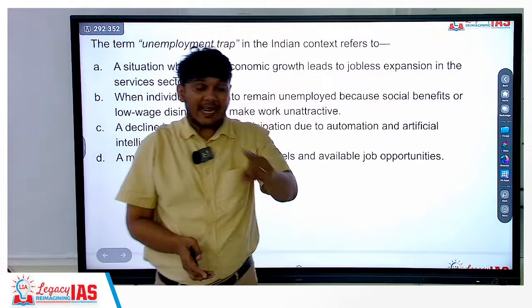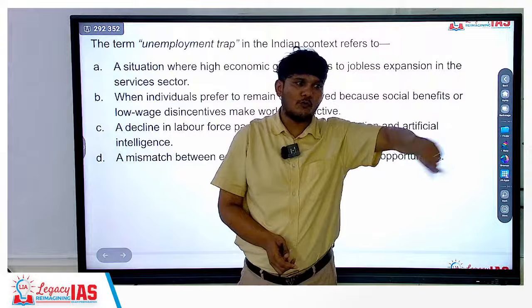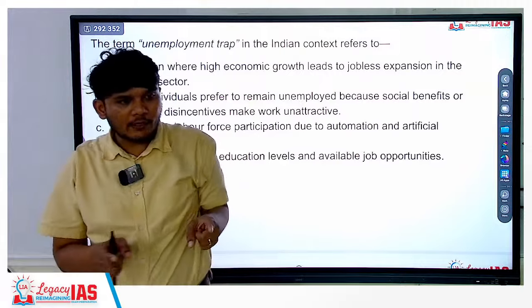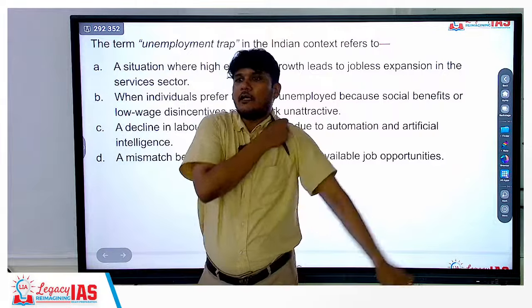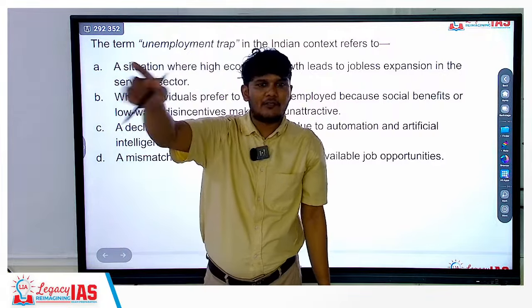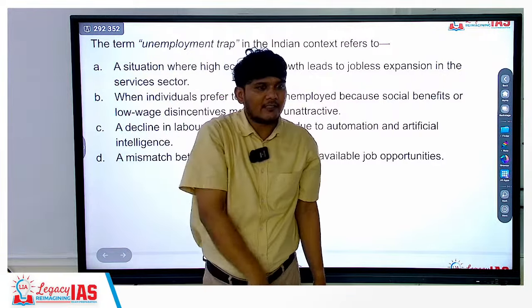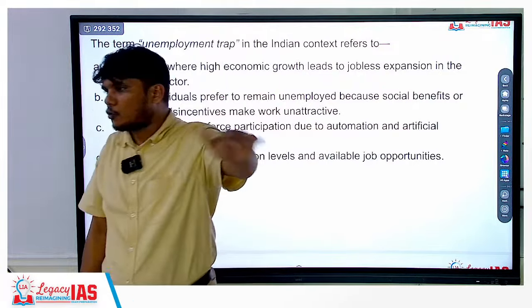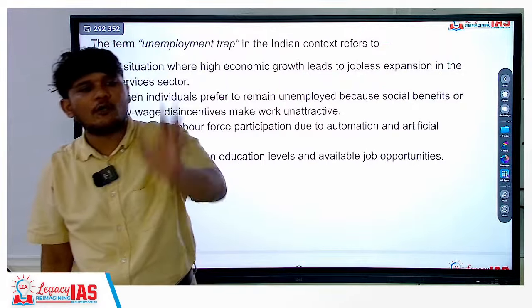If in agriculture or in the manufacturing sector you see a high growth rate, you will see employment also growing. But if you look at our growth rate, the services sector is growing at 10-11% in the last couple of years. The agriculture sector is growing at less than 4%, 1.5, 2, 3, maximum 4%.